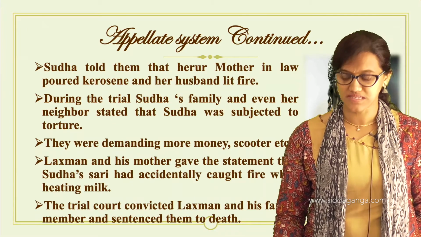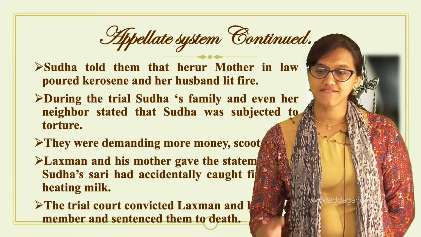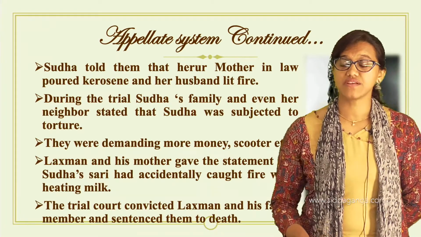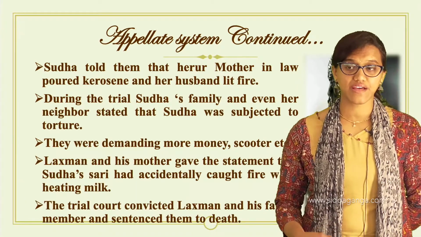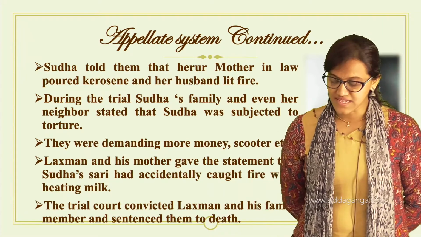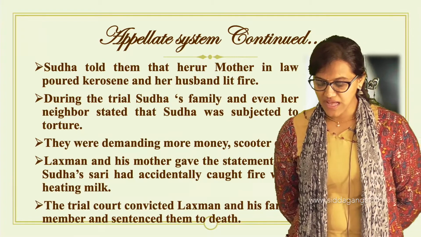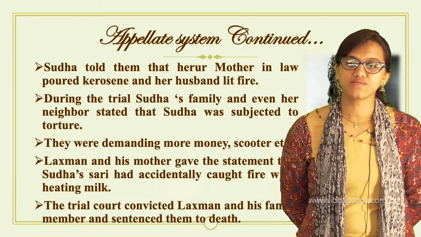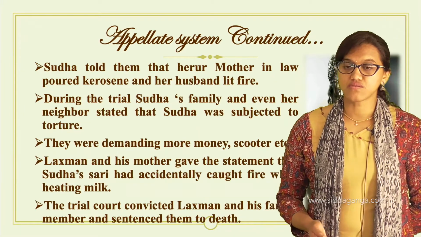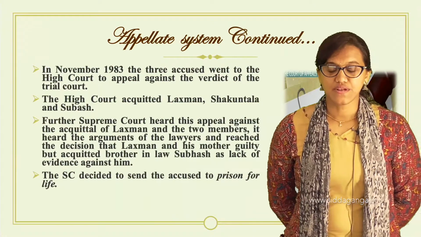So when it comes to the appellate system, they are not happy now because Lakshman has been convicted, even his family has been convicted, though they had given their statement, which was not acceptable. So they sentenced them to death. It is like an order to be killed as punishment for a crime. So it is a very crucial kind of decision, I can see. Further, it continued like this.